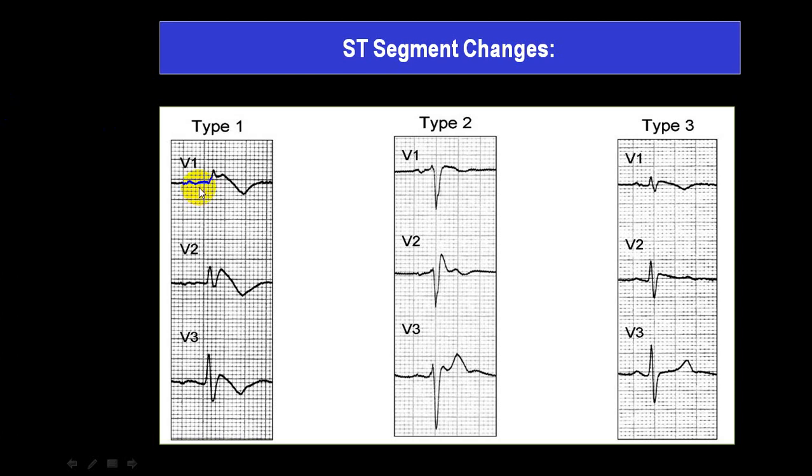You can see here the classical RSR dash pattern, sharp down sloping. This is type 1, and in type 2 it is curved up, or called saddle type. We don't go into that detail.